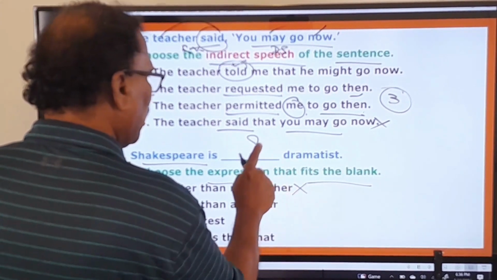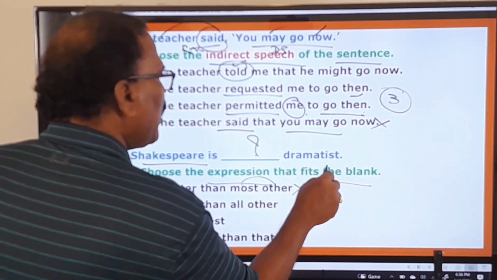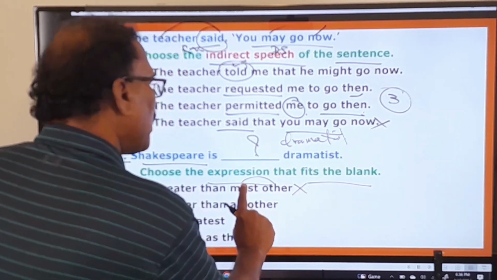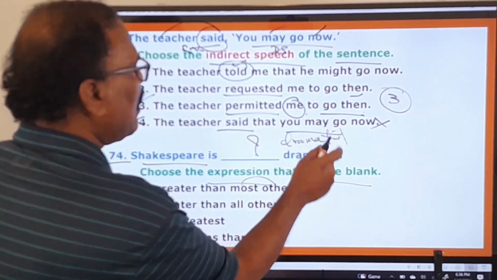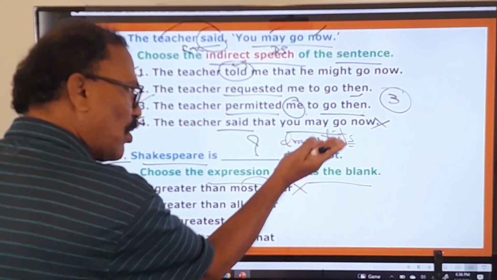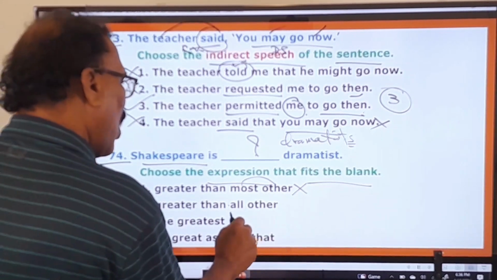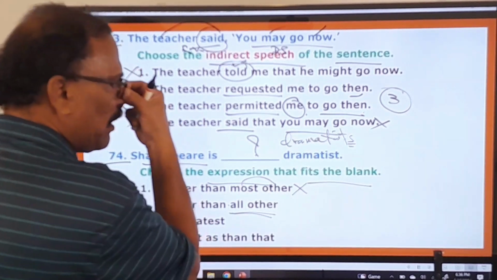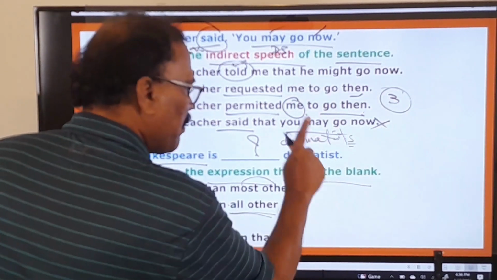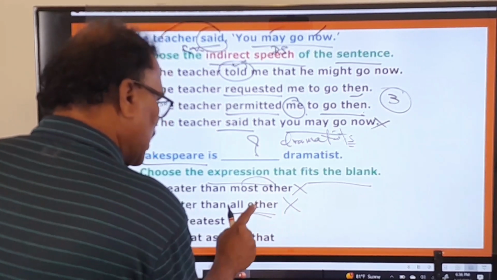This doesn't fit, because if at all you want to use this, after "most other" there must be a plural word, that is, dramatists. When we say "most other," it must necessarily be "dramatists" only. But here dramatist is singular, not plural. So therefore this doesn't fit in this blank. Greater than all other. After "all other" also the noun must be in the plural. Shakespeare is greater than all other dramatists, so that must be there. Here only dramatist is there, not dramatists. Therefore this also doesn't fit in this blank.